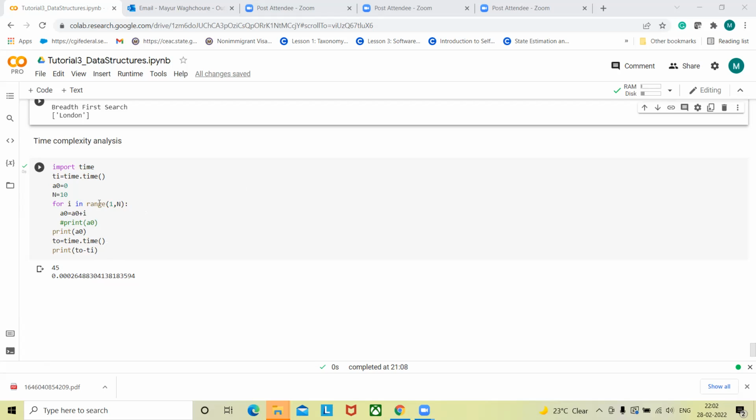Here I've added one piece of code to show you how exactly time complexity can be calculated. I'm defining two variables: a0 is 0 and n is equal to 10. Then I have created a for loop. Inside that for loop, I'm adding i to a0, n number of times, and then I'm printing a0. I'm also checking time: the start time I store inside t1, and the stop time inside t2, and based on that I get the time to execute this entire thing.